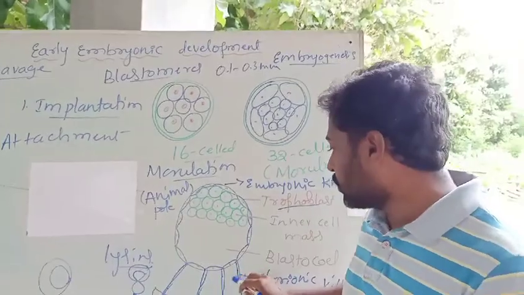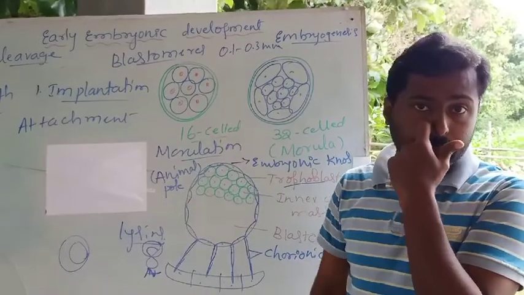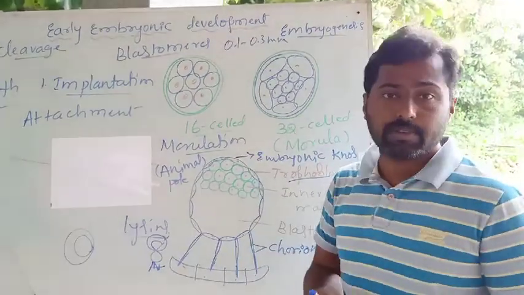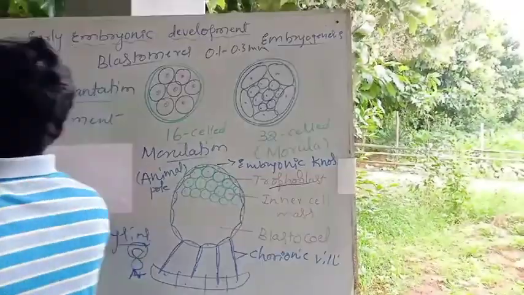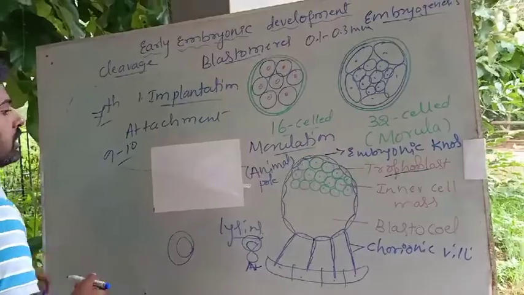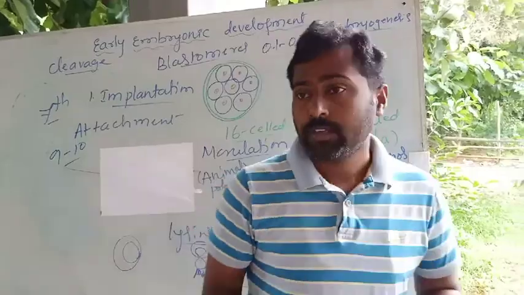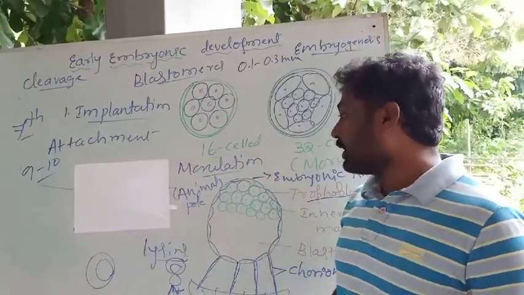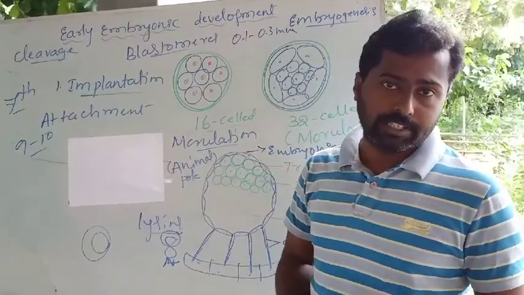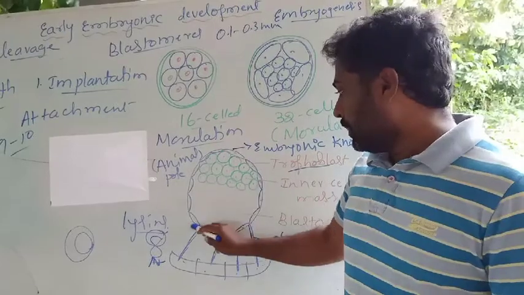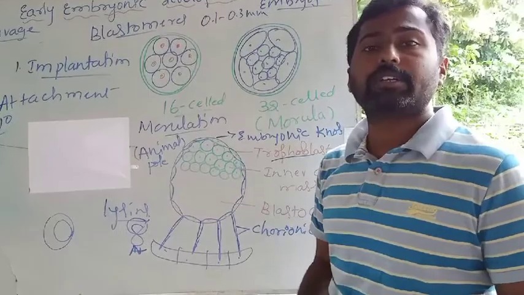Okay, so with the help of chorionic villi, it attaches to the endometrium, and that is what is called implantation. All of these processes take place about 9 to 10 days after fertilization. The whole process, the development of the morula, the development of the blastula, the entry of the morula into the uterine cavity, the development of the blastula, and implantation, takes about 9 to 10 days after fertilization. Okay, so now this is what we call the blastocyst stage, and here the blastocyst attaches to the endometrium of the uterus.